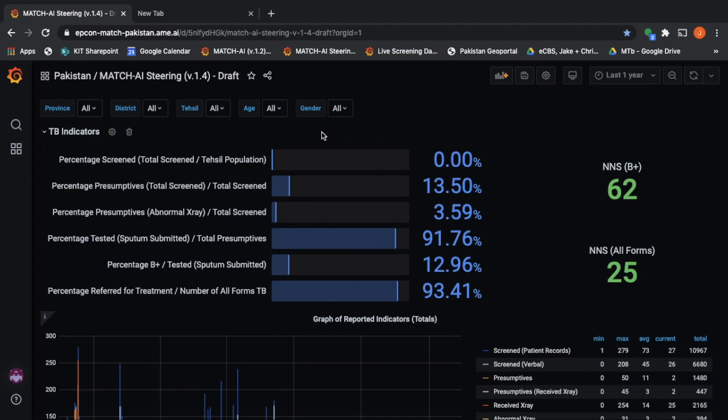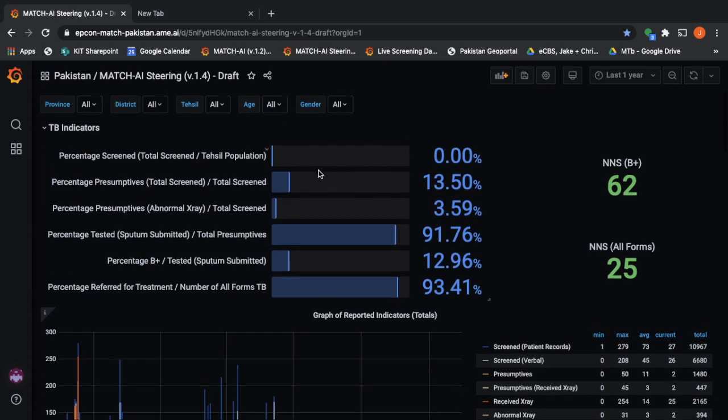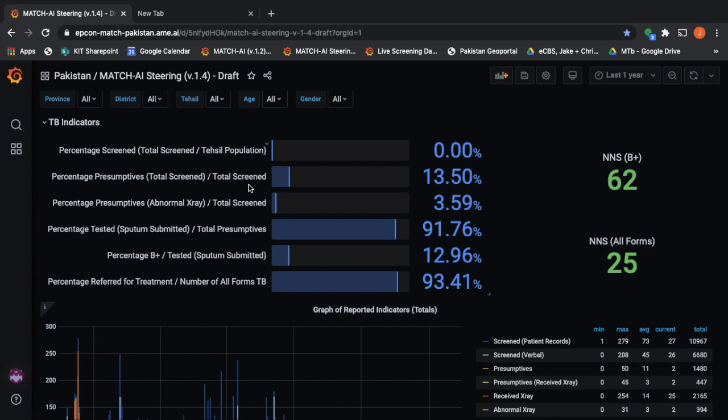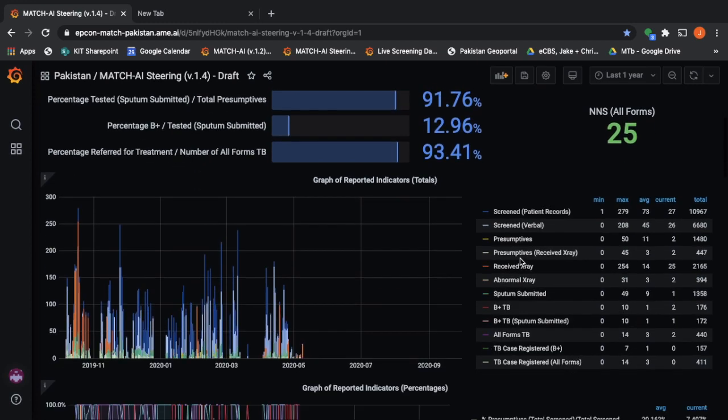When the data is entered in the training tool, it then plots into the Grafana digital dashboard, where you can see the important indicators that both offer helpful insight for monitoring and evaluation purposes, as well as for steering activities to regional hotspots. Here we can visualize indicators like the TB cascade of care, number needed to screen in the community, and aggregated screening totals.